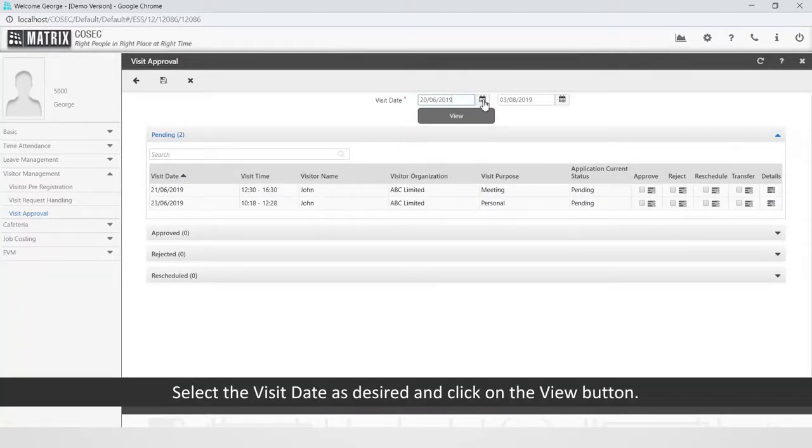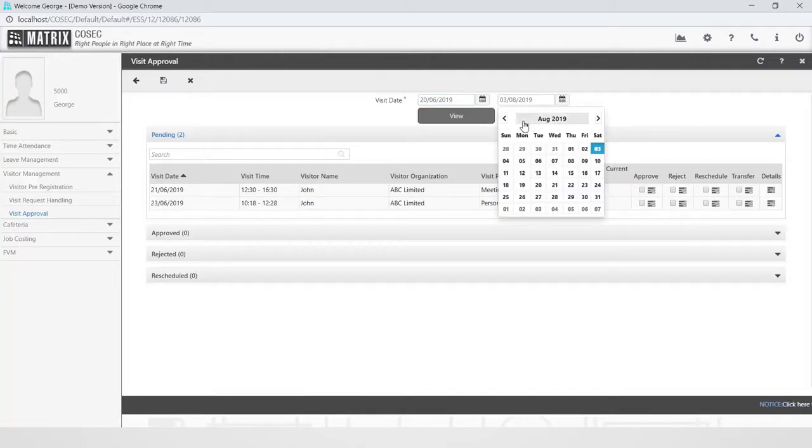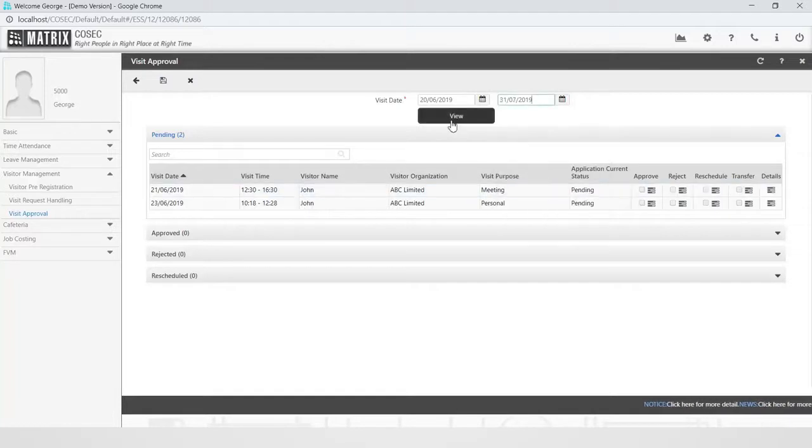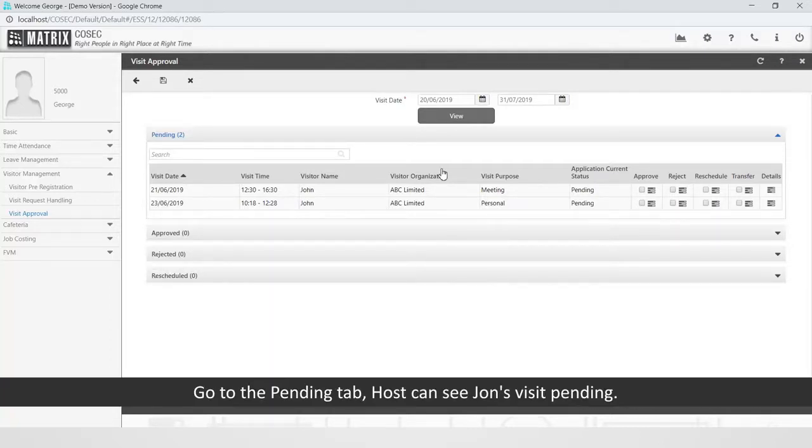Select the visit date as desired and click on the View button. The host can see Pending, Approved, Rejected, and Rescheduled tabs. Go to the Pending tab.